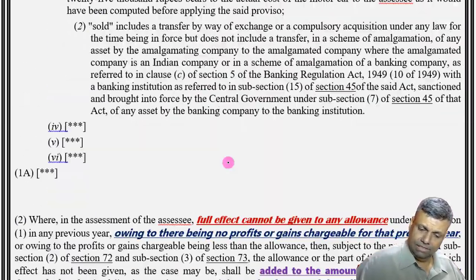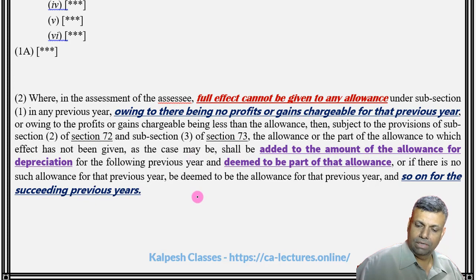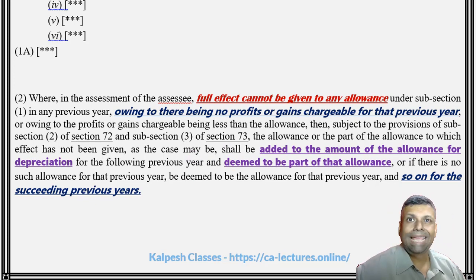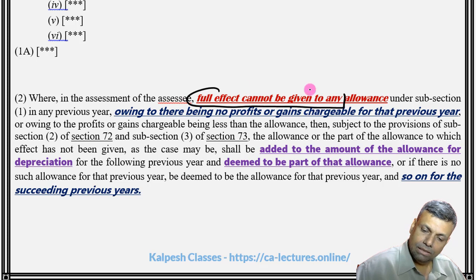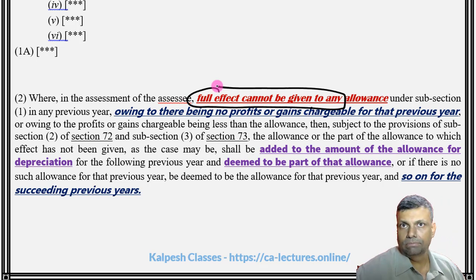So one second, see, this is my section 32(2), which is the carry forward and set off of depreciation.